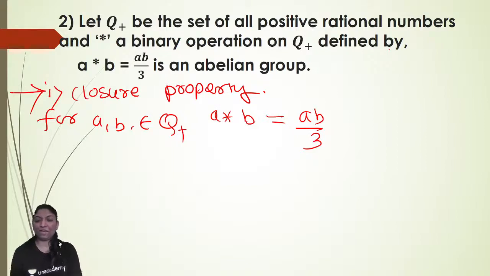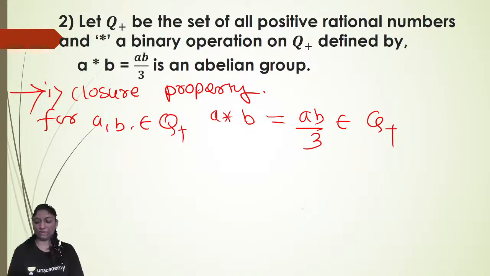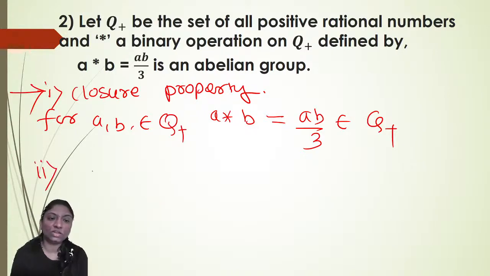If a and b are positive rationals, then a into b is also a positive rational, so ab by 3 is well defined and belongs to Q plus. Therefore the closure property is satisfied in the set of positive rationals with respect to the binary operation star. Then the second one, the associative property.